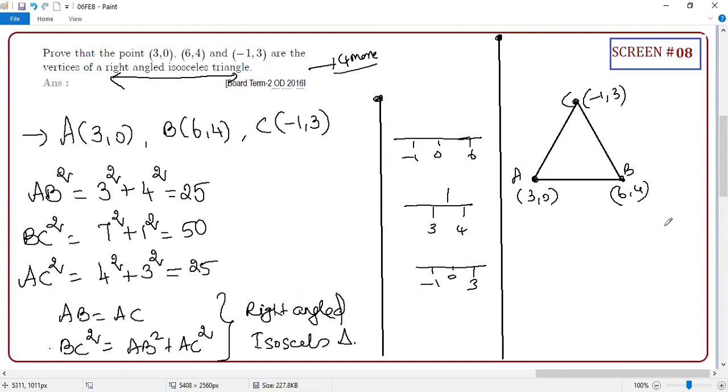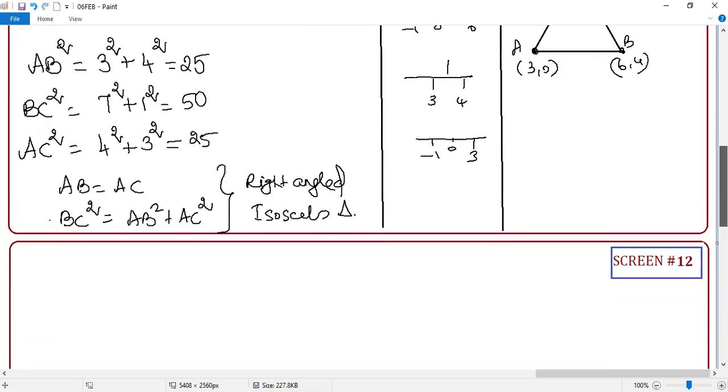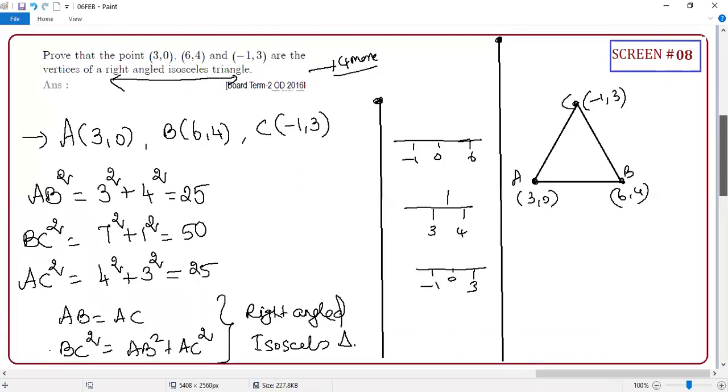Clear or not? Even if it is from another textbook, it is still allowed, so no need to worry. Okay, throw that fear away, students. Any doubt before I go to the next screen? Any doubt? No, sir. Guys, what can we do?